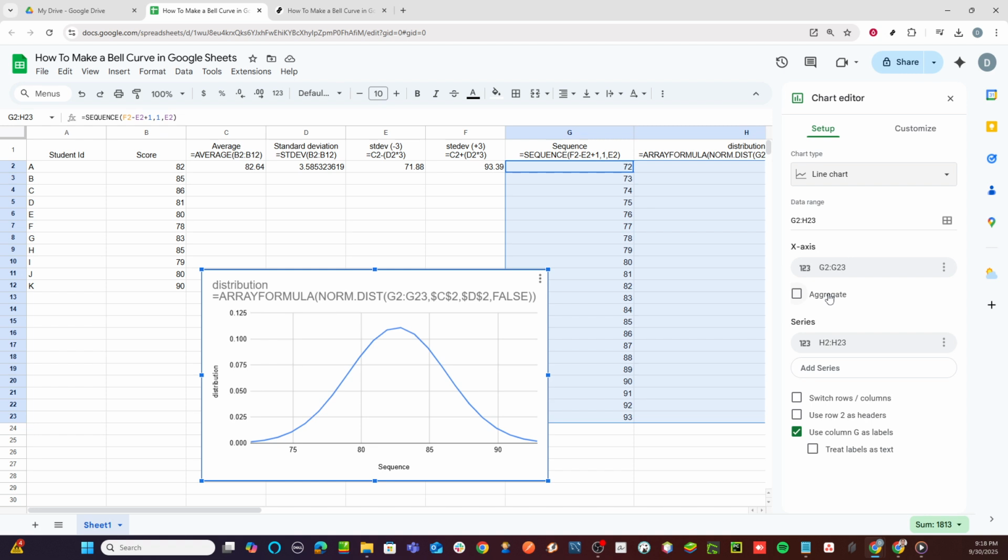And that's it. You've successfully created a bell curve in Google Sheets. This visualization will help you or your audience better understand the distribution of your data. Remember, the key to a good bell curve is accurate and appropriately distributed data. Feel free to explore the chart editor further to customize the visual aspects of your chart as needed.